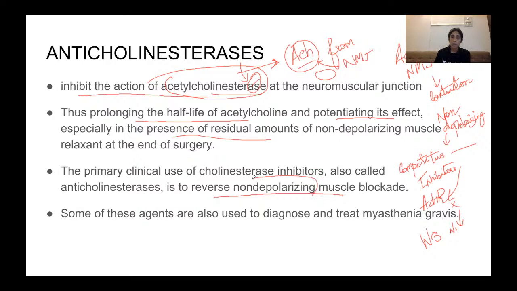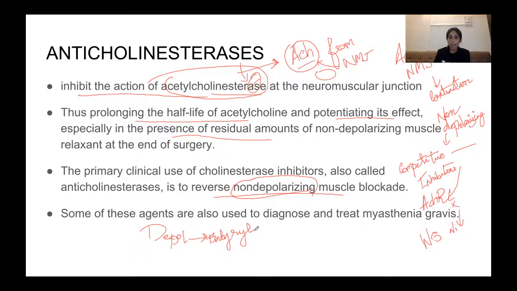It is not. Succinylcholine, that is your depolarizing muscle relaxant, cannot be reversed by this, because your depolarizing muscle relaxant is degraded by butyrylcholinesterase or plasma cholinesterase, that is synthesized by the liver.